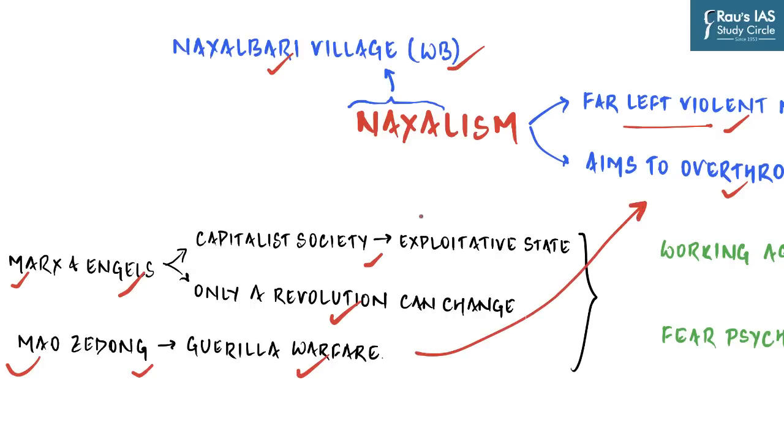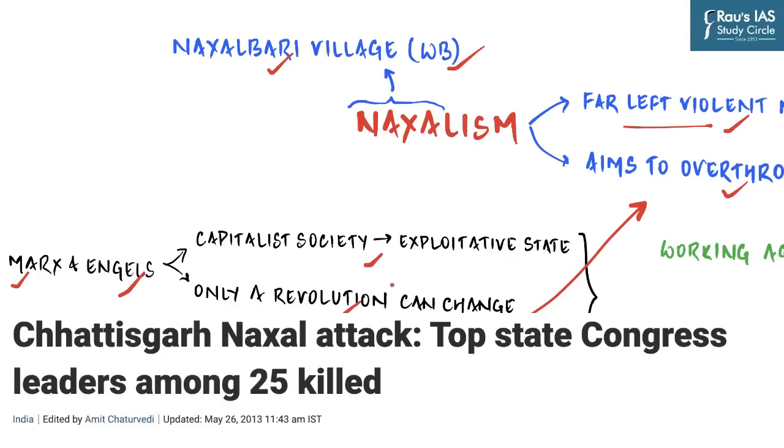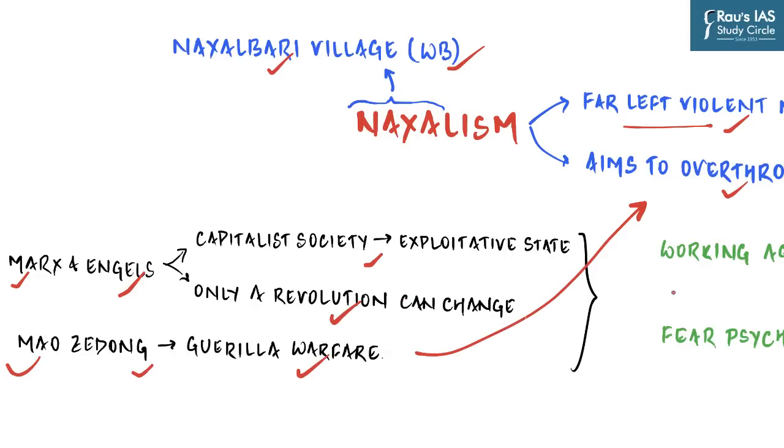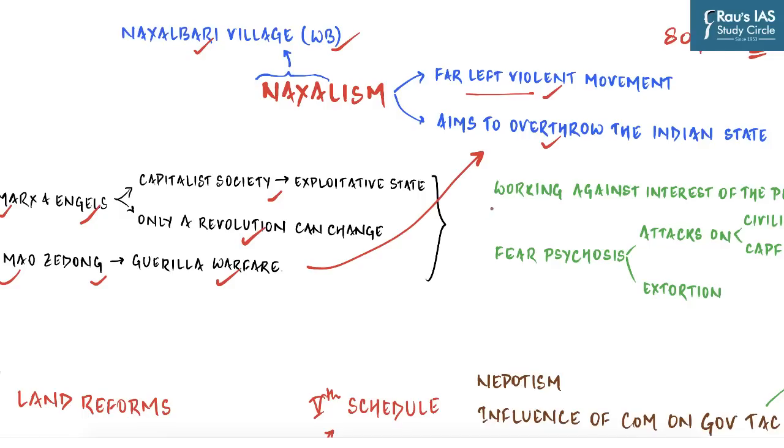And so Naxalites base their ideology on these two things. Whenever you read news articles related to some Naxalite activity, they basically deal with attacks on prominent political leaders, paramilitary forces and police personnel, because they want to overthrow the Indian state. But what is the reality of Naxalites? If you look at their overall activity, it seems that they are working against the interests of the people they claim to defend.